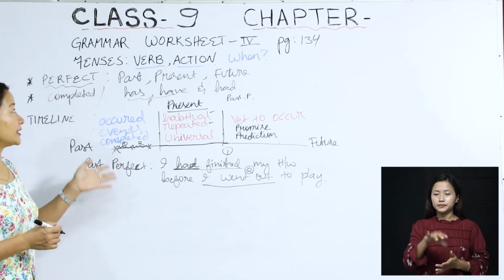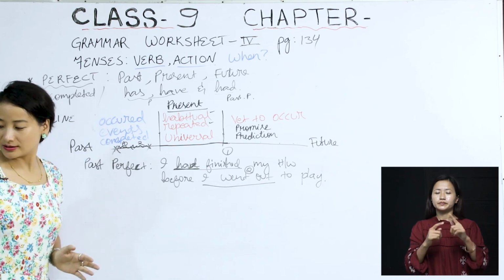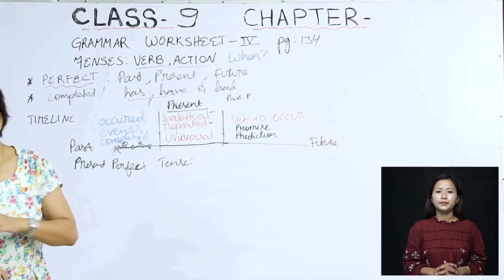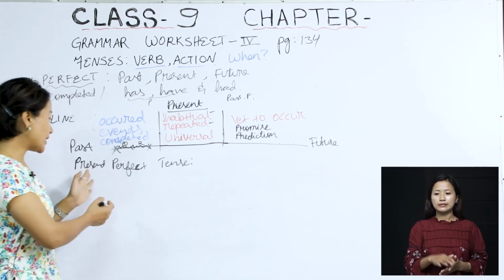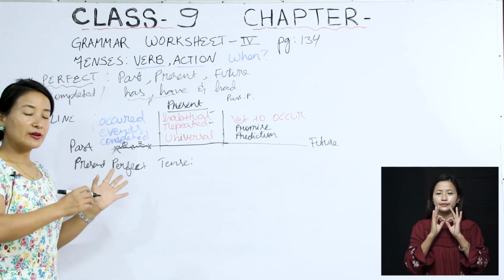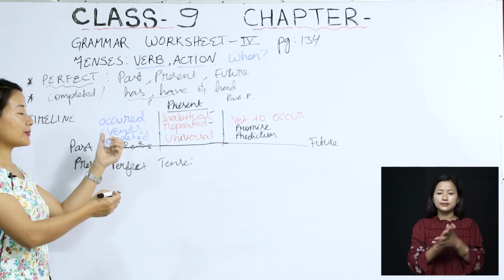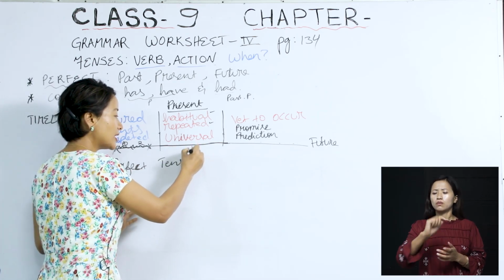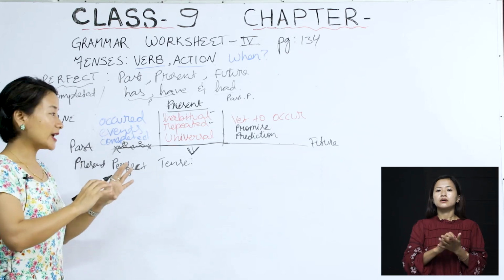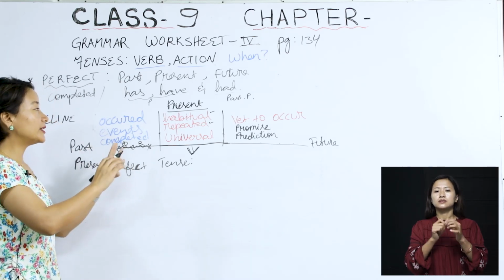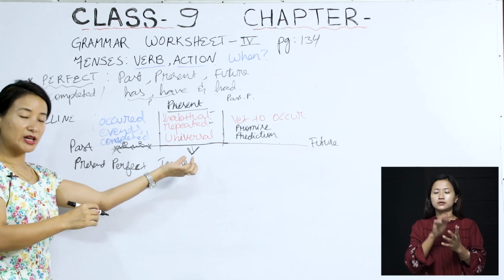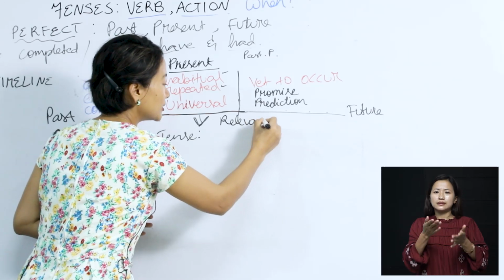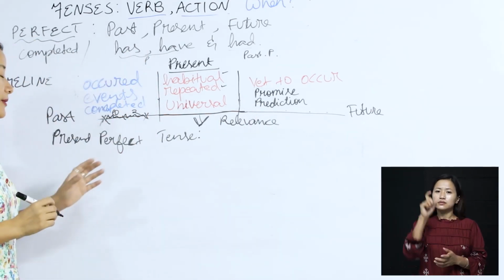Now we would take a look at the present perfect tense. Present perfect tense is again very much similar to the past, but some of the marked differences is that, remember, you're always in the present. So the focus is that at the moment of speaking, the action being perfected has some relevance to the conversation. That's what we need to remember here.